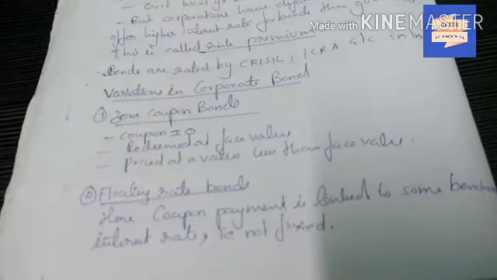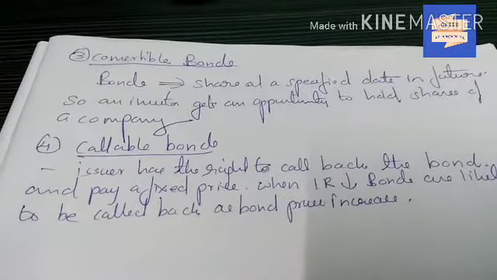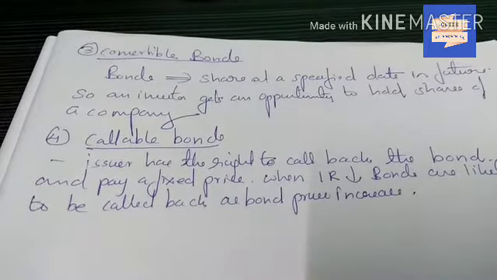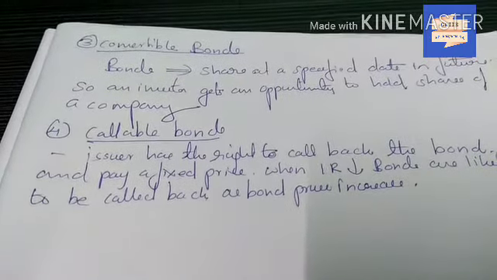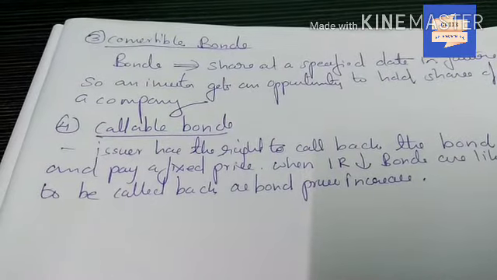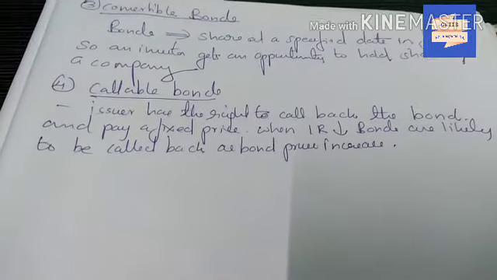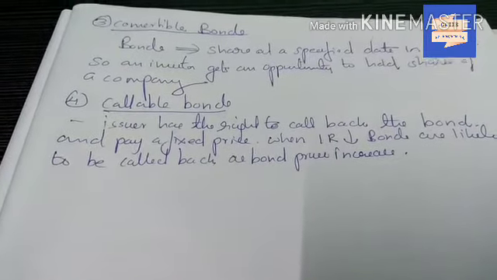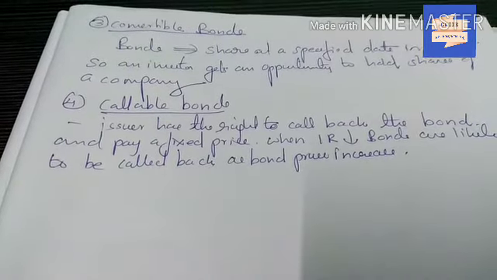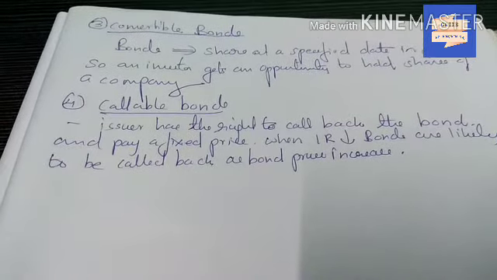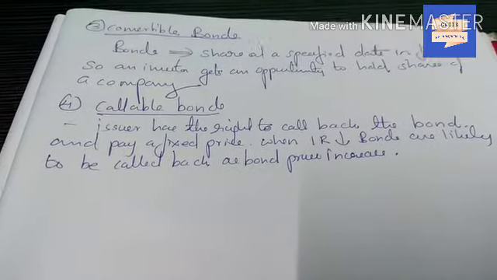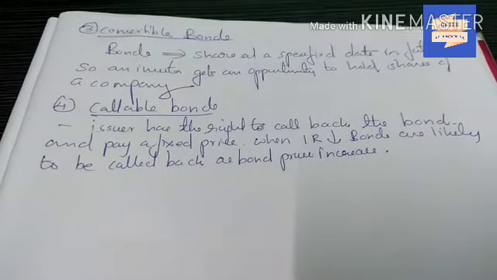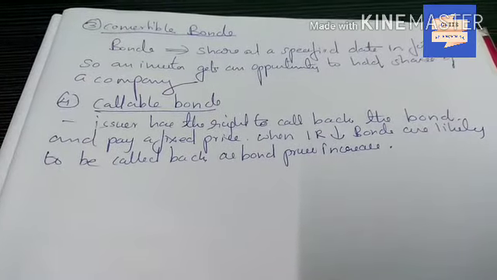here coupon rate changes. Convertible bonds are converted into shares at a specified date in future. So an investor gets an opportunity to hold shares of a company in future, and these types of bonds are known as convertible bonds. Callable bonds are where the issuer has a right to call back the bonds. So investors do not find this a good option, as the issuer can at any time call back the bond, and they pay a fixed price. When interest rate decreases, bonds are likely to be called back as bond price increases.